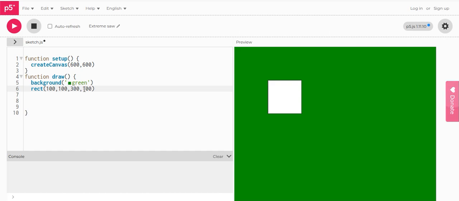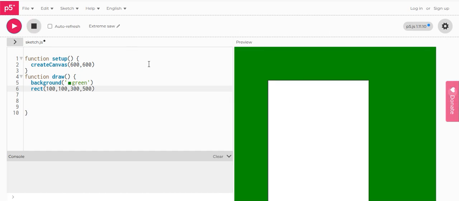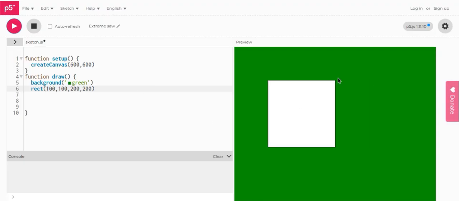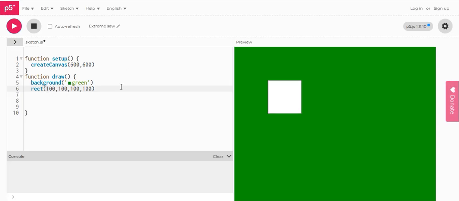What if I set this to 300 and this to 500? The rectangle is super big now. Okay, I'm going to set it to its normal size. It looks like a rectangle. I mean, it is a square, but it does not look like a rectangle. So we have made a rectangle, and let's reduce the size because we're going to make some more shapes.